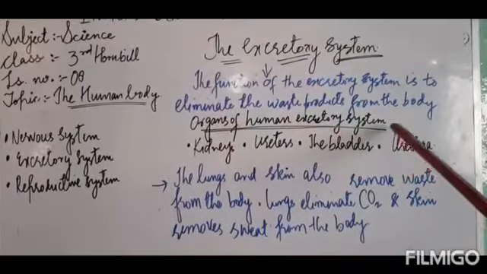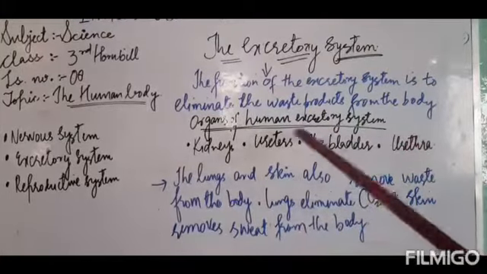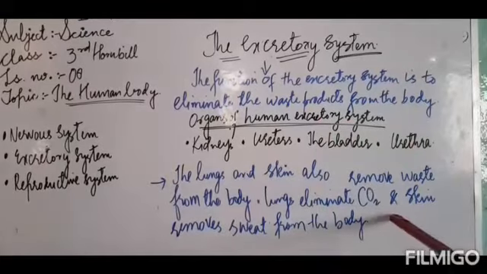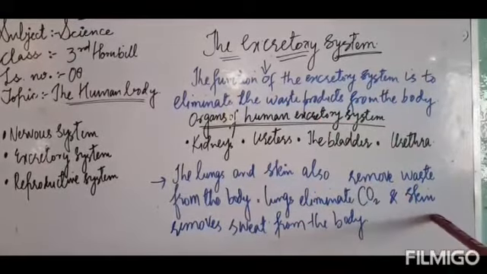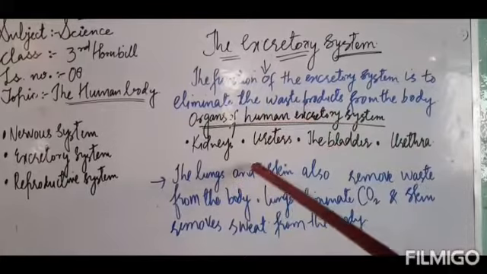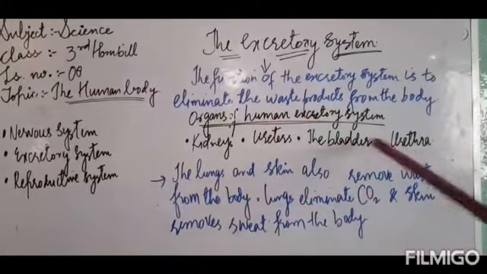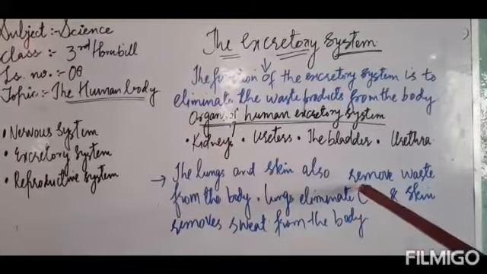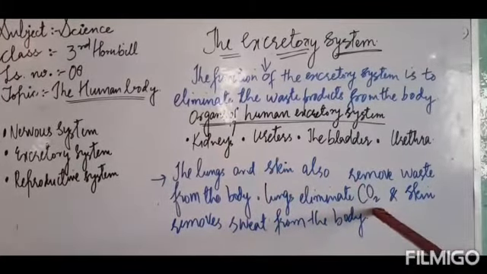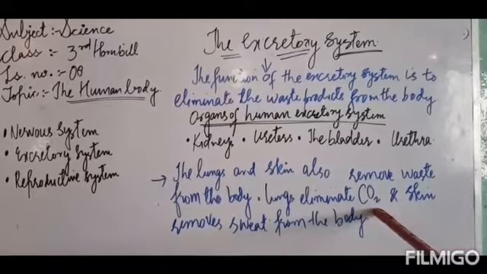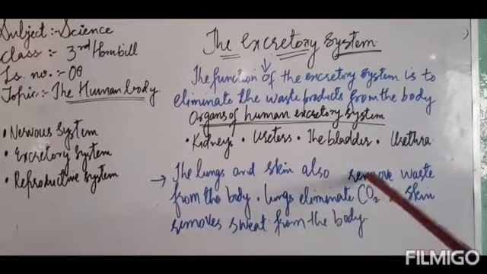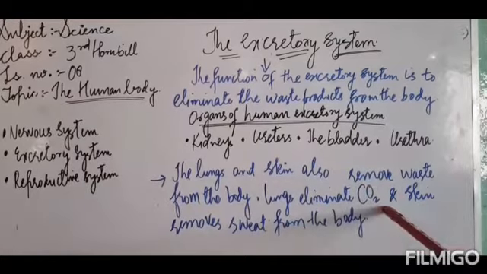Besides urine, carbon dioxide and sweat, as I told you, these are also the waste products which are produced inside our body. These two need to be eliminated. Now, what are the organs which help in the elimination of these waste products? Lungs and skin. Lungs eliminate the carbon dioxide from our body. Carbon dioxide is a harmful gas which needs to be eliminated from our body.